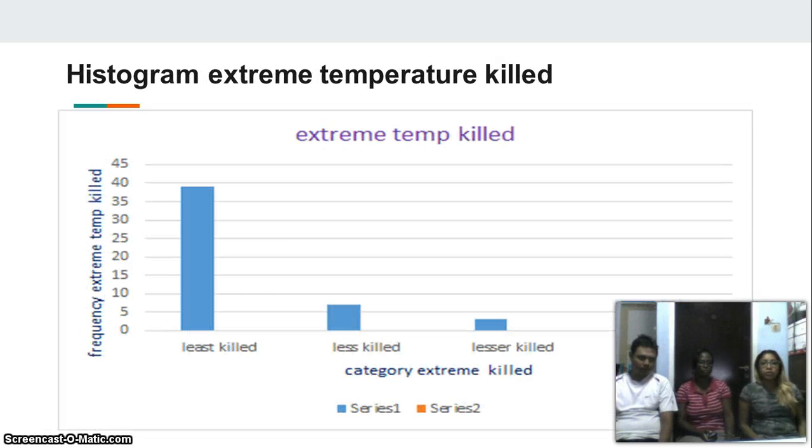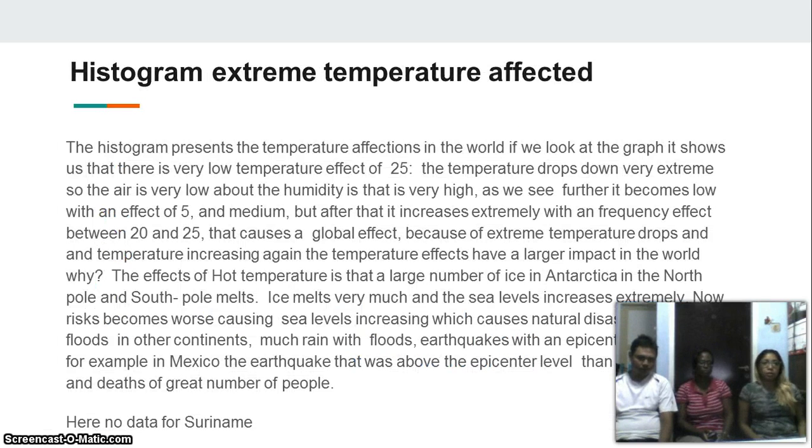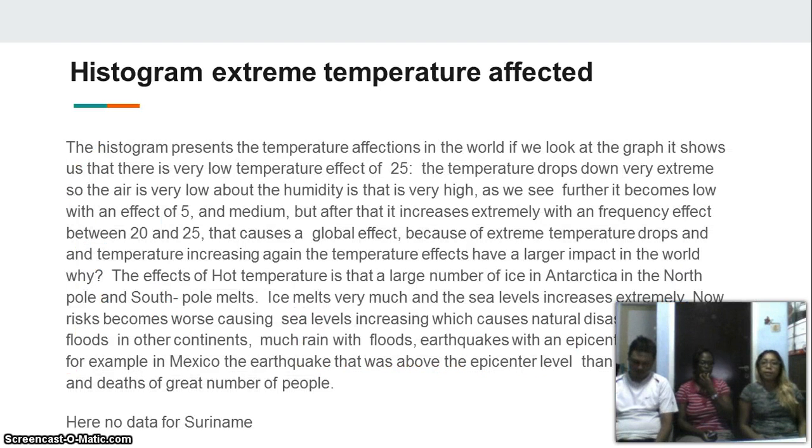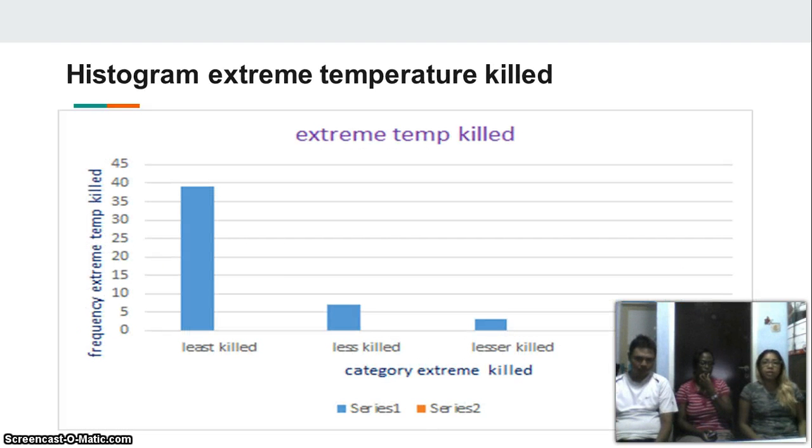Okay, the histogram, as you see, at the lower end we have, you can say, 27, 28 countries. At the low, you see less killed, there's much of it, 8 countries. Lesser killed, you have 3 countries, and most killed, you have 8 countries.